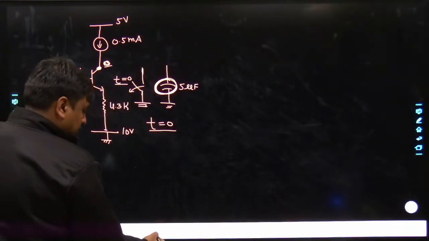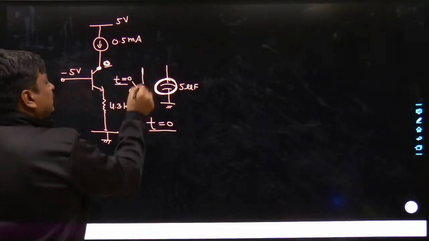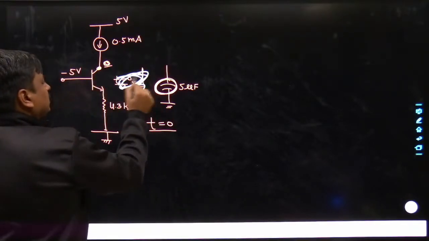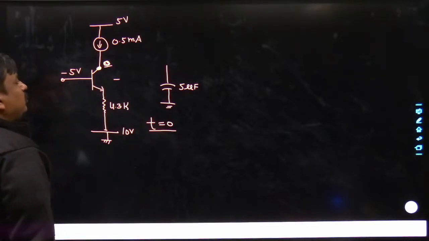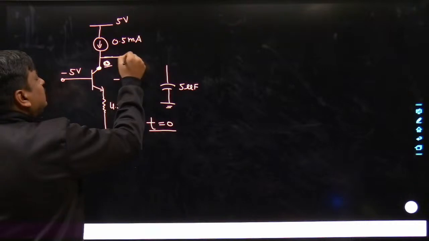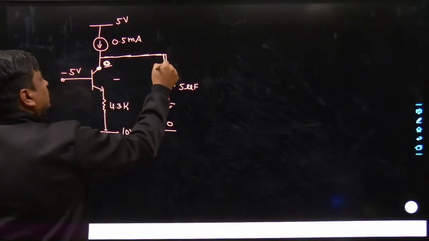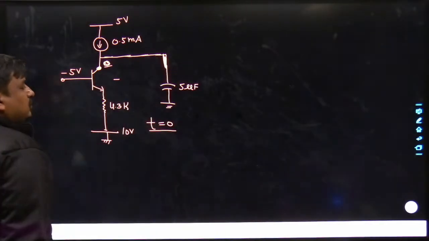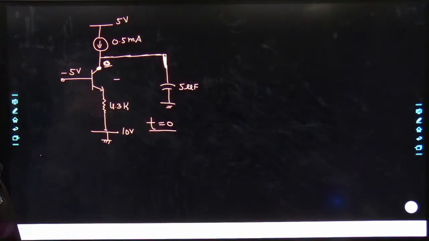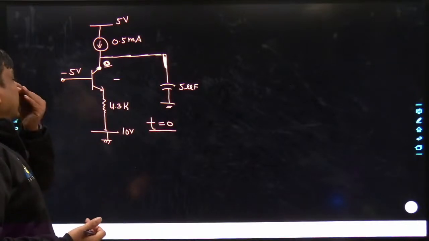See what is happening over here. This became open circuited, no? So why don't we remove this? Now what is happening over here? This capacitor is getting connected like this. Yes, this capacitor, 50 milli. Yes. Perfect.